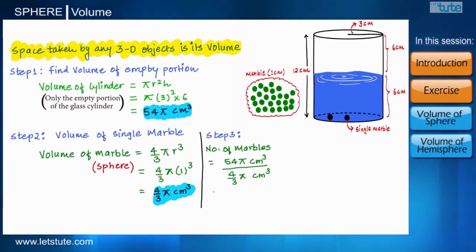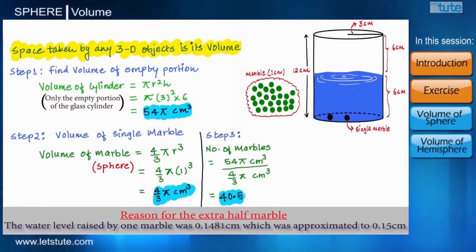So after calculation, it will give us 40.5. That means it actually needs 40.5 marbles. Or you can say that we need 40 and a half marbles. So we are getting an almost equal answer. So guys, this was the logic about rising water level.